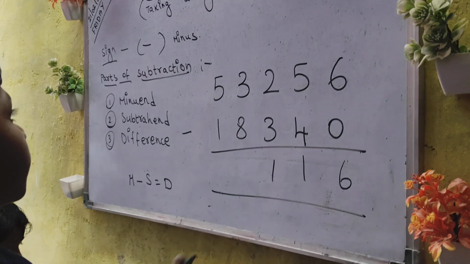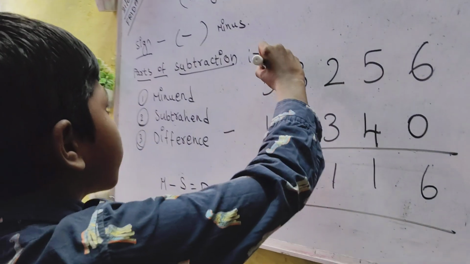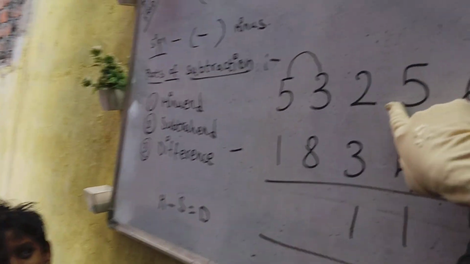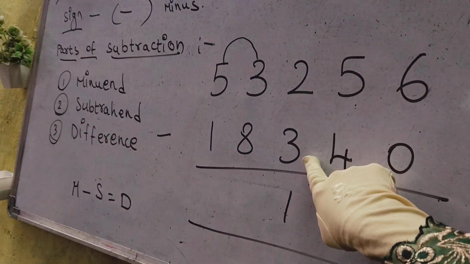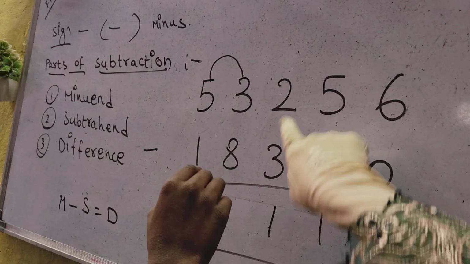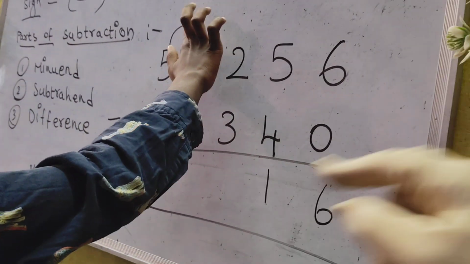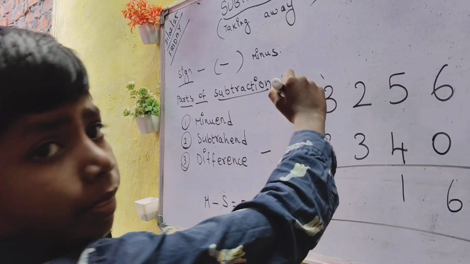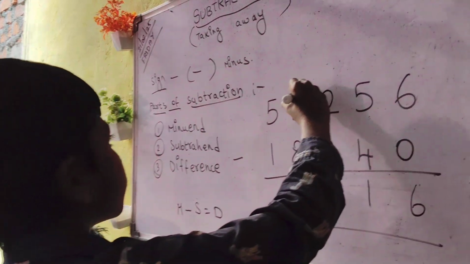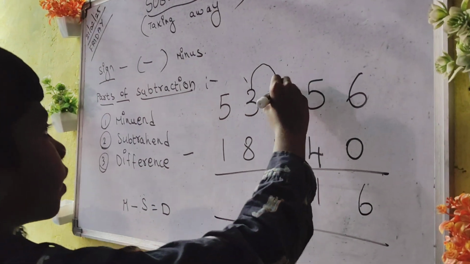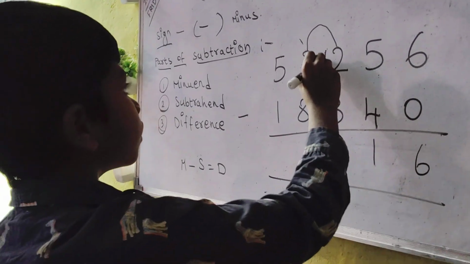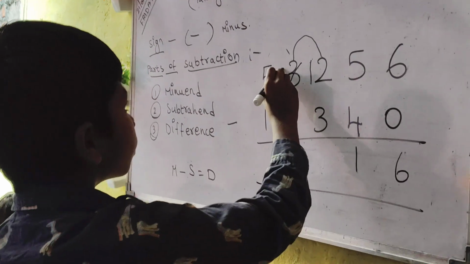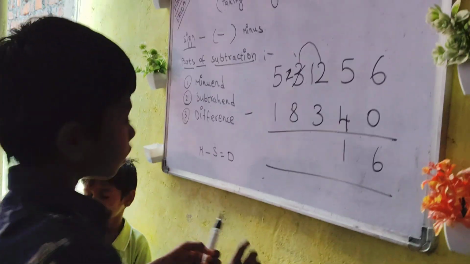Yes. 6 minus 0 is 6. 5 minus 4, 1. 2 minus, excuse me, Girishwar. This is 2. This is 3. 2 is bigger or 3 is bigger? Can you subtract a bigger number from a smaller number? No. Then what you will do? How you will do? Borrow. Yes. So that 2 will become what? 12. And that 3 will be? 2. Okay. Then 12 minus 3 is how much?